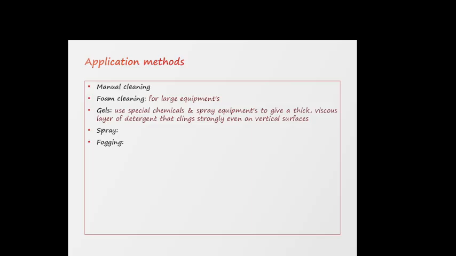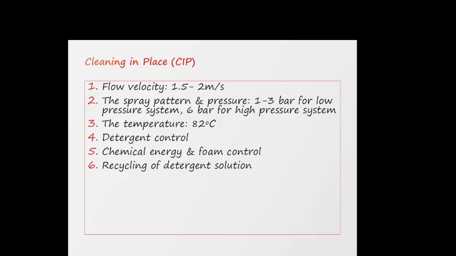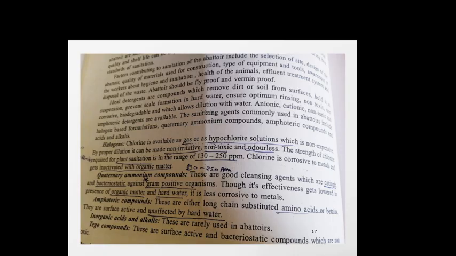These are special chemicals, like gel spray equipment, to give a thick viscous layer of detergent that cleans strongly even on vertical surfaces. Foam cleaning is for large equipment. Cleaning in place is extensively used for internal cleaning of pipes, vessels, tankers, heat exchangers and filters. It is mainly used in breweries and dairies, and includes time, pre-rinse, cleaning and rinsing stages. Flow velocity is 1.5 to 2 meters per second. The spray pattern and pressure is 1 to 3 bar for a low pressure system and 6 bar for a high pressure system. Temperature is 82 degrees Celsius. Detergent control, chemical energy and foam control, and recycling of detergent solution.